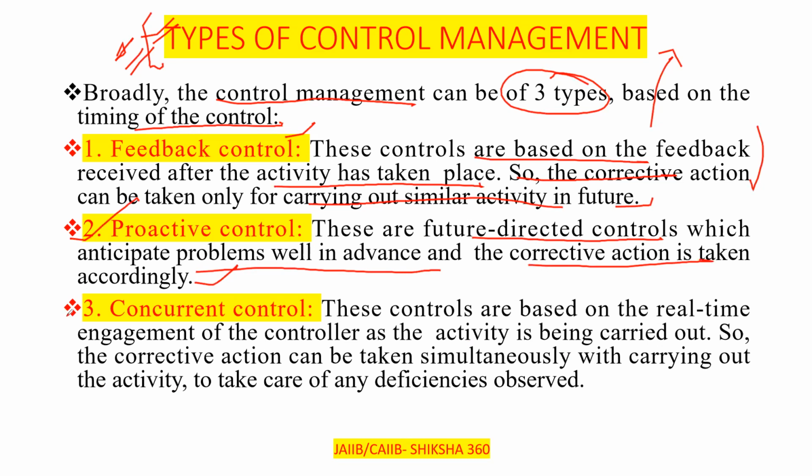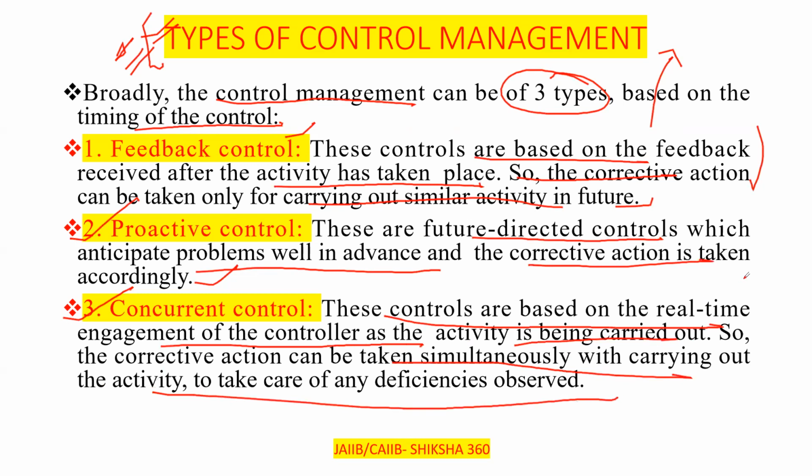Last one, the concurrent control. These controls are based on the real-time engagement of the controller as the activity is being carried out. Like we are performing our work, and at that time we improve or make any change in it. So the corrective action can be taken simultaneously with carrying out the activity, to correct any deficiency observed. That comes under the concurrent control.